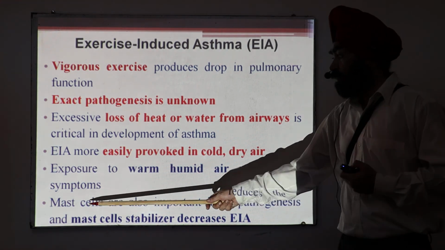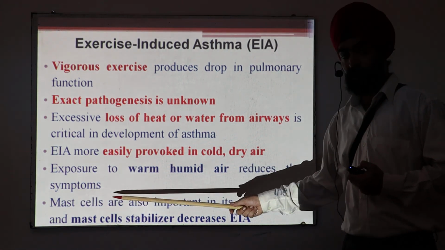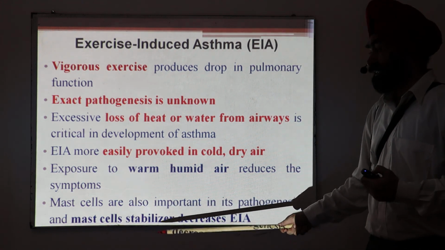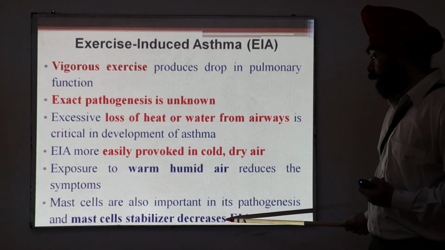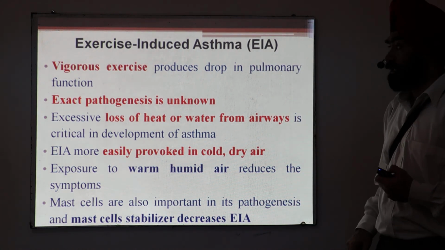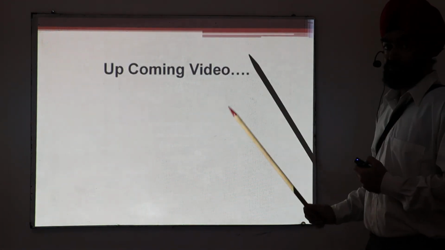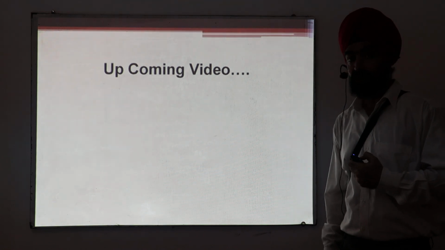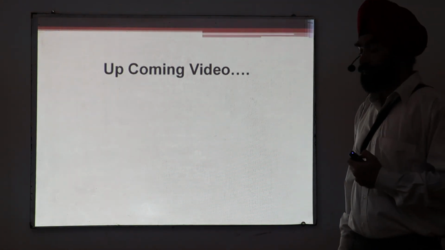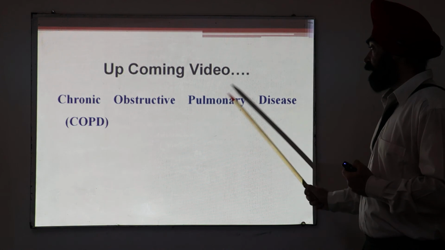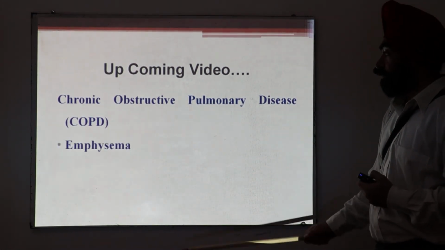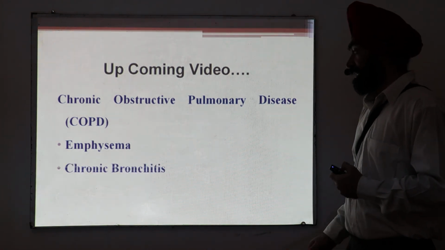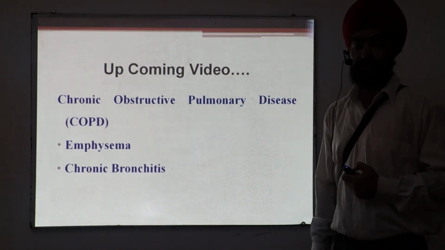There is also a role of mast cells. How do we come to know? If you give a mast cell stabilizer, which doesn't allow mast cells to degranulate, it can help to reduce the exercise-induced asthma. So that is what I wanted to discuss today with the asthma. In my upcoming video, I will discuss the chronic obstructive pulmonary disease (COPD), which is manifested in two forms. One is emphysema, and second is called chronic bronchitis. Thank you.